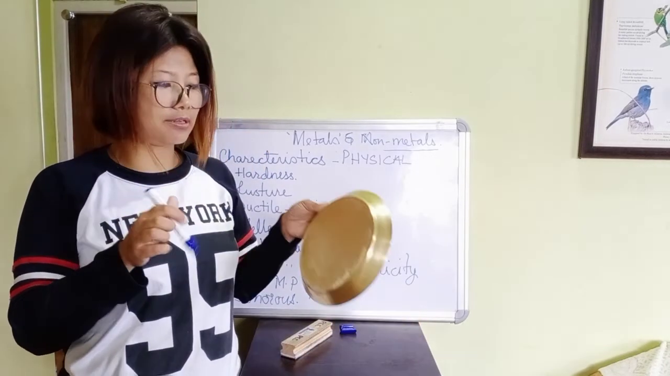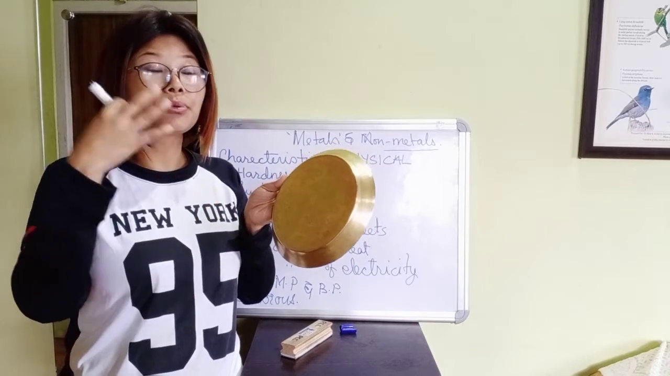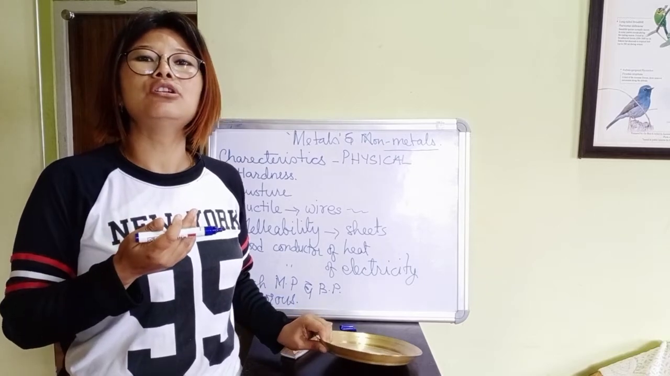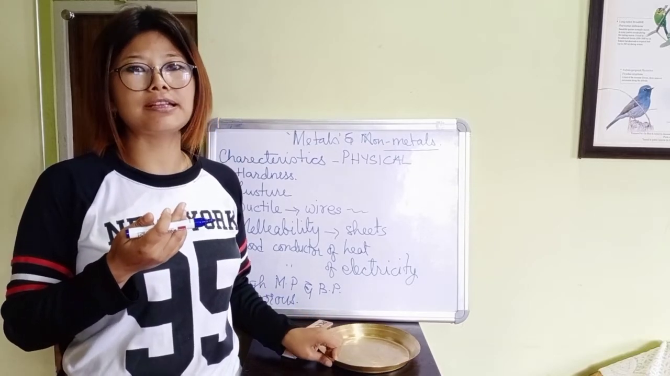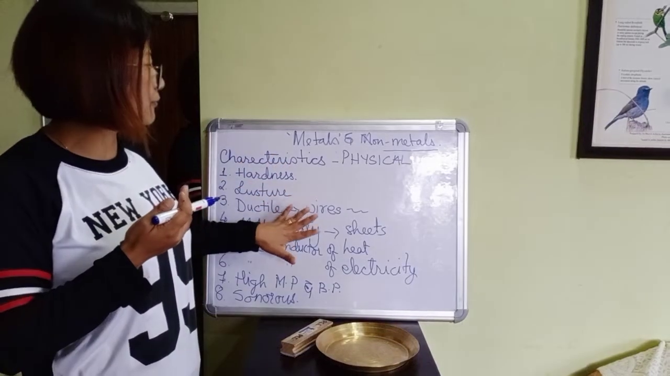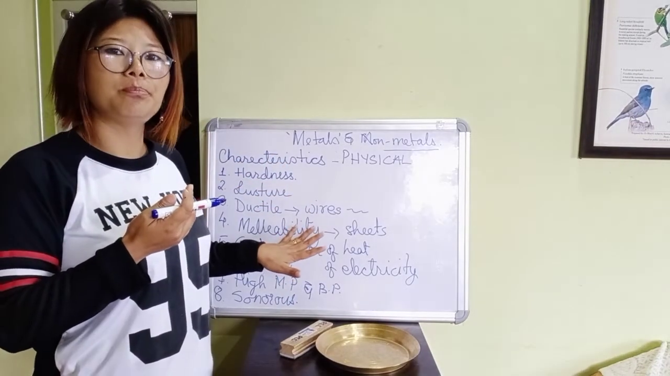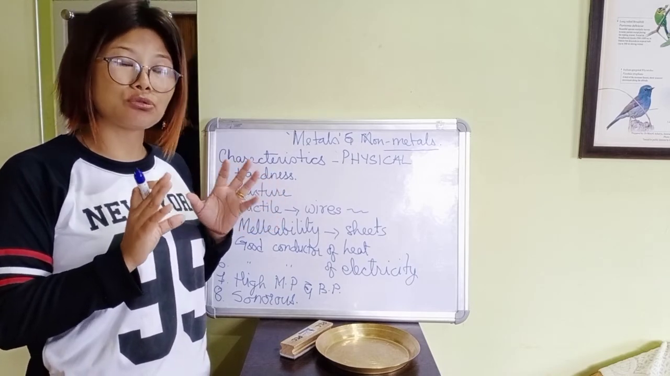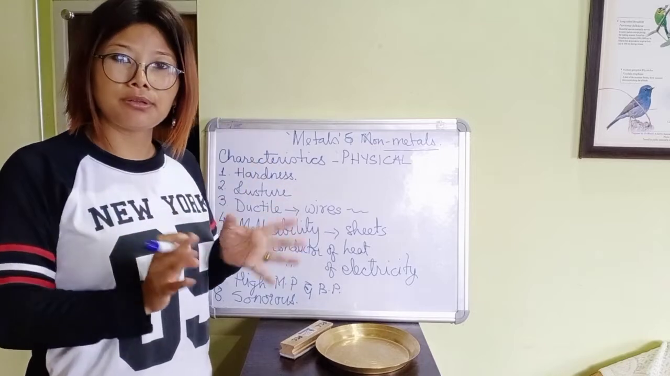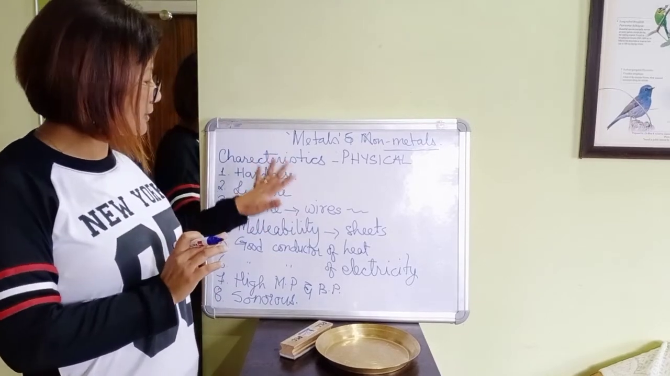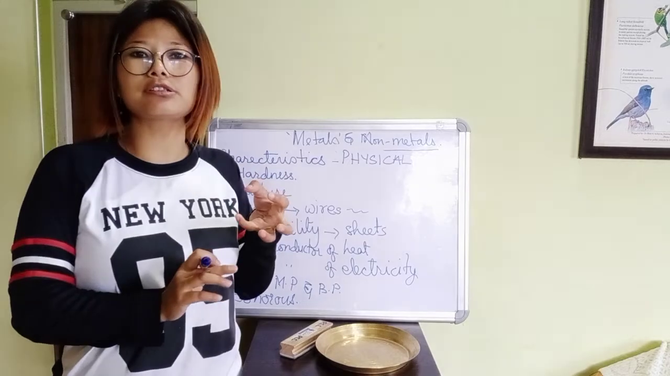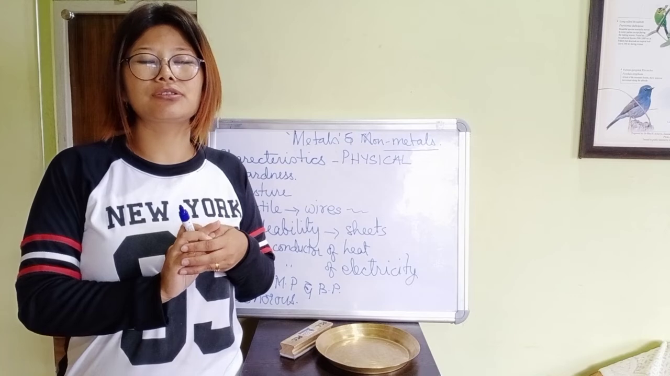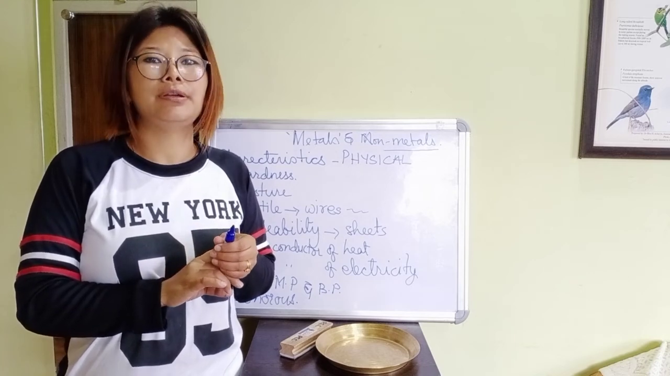Let's take the example of this. If I hit it, it produces that sound. So most of the metals, not most, all the metals are sonorous. So these are the physical characteristics of metal. They are observable characteristics, as I told you yesterday also. So if you see these characteristics in any substance, then that is metal.